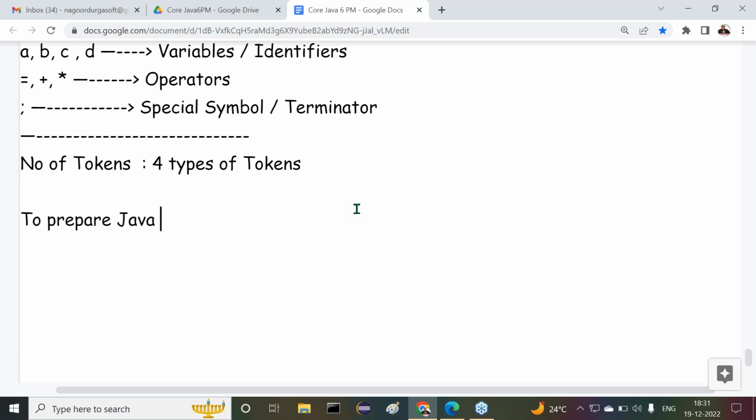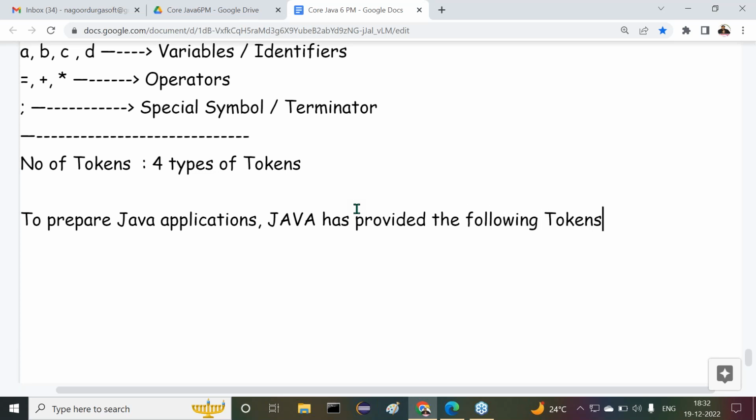To prepare Java applications, Java has provided the following tokens. Again, in the tokens also some classification is available. Try to understand this. To prepare Java applications, Java has provided the following tokens. What exactly the tokens are, here we are going to understand.